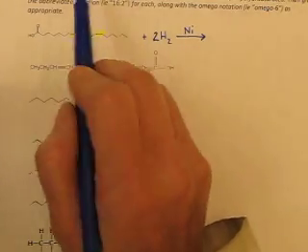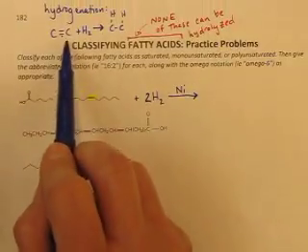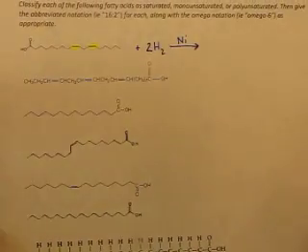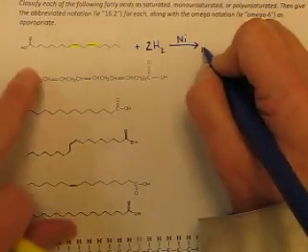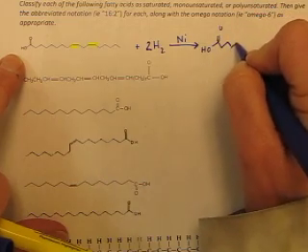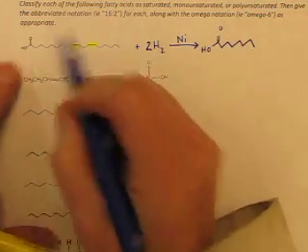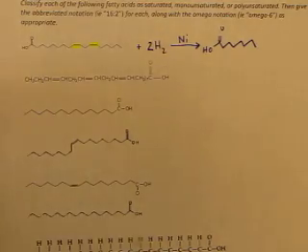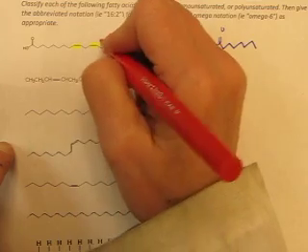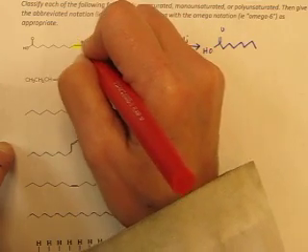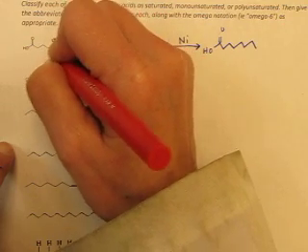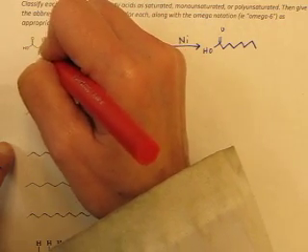What will happen? Same thing we already know. The double bond will turn into a single bond. And so let's look at that. How will that look? Nothing else will change. That's still there. So I'm going to number these carbons so that we don't get mixed up. 1, 2, 3, 4, 5, 6, 7, 8, 9, 10, 11, 12, 13, 14, 15, 16, 17, 18.